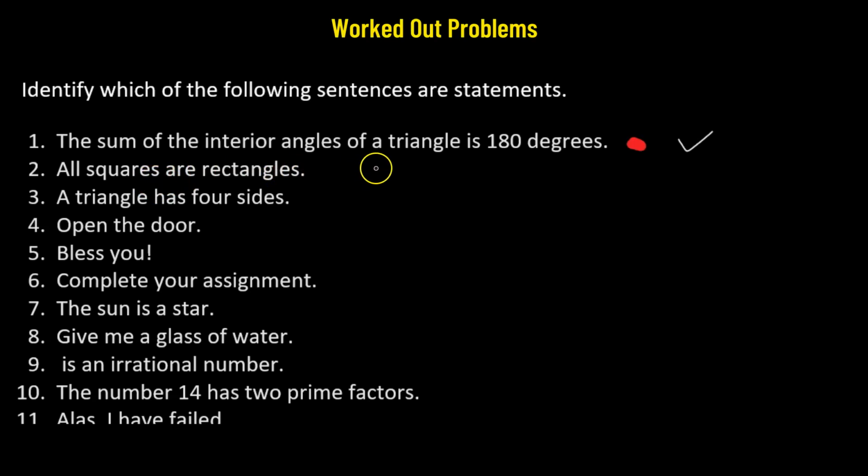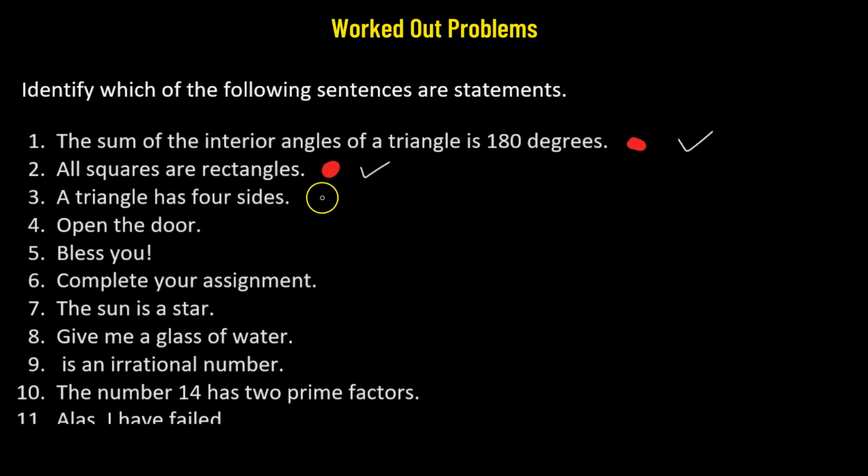Next, let's go to number 2. All squares are rectangles. Again, this is an assertion. An assertion is being made here. Now we need to check if it is true or false. Is it true? All squares are rectangles. True. That's a true statement. So yes.